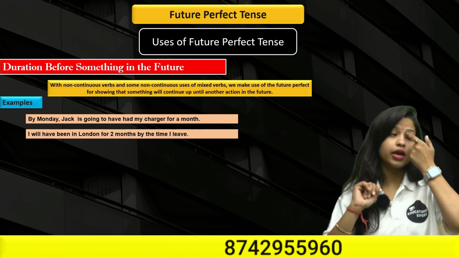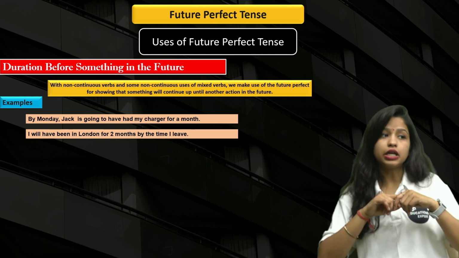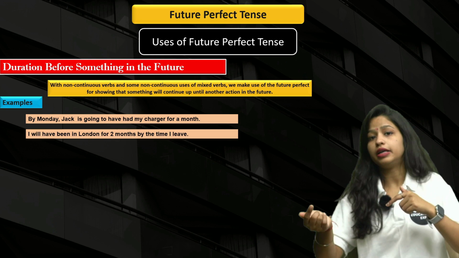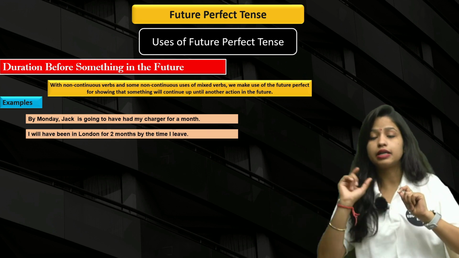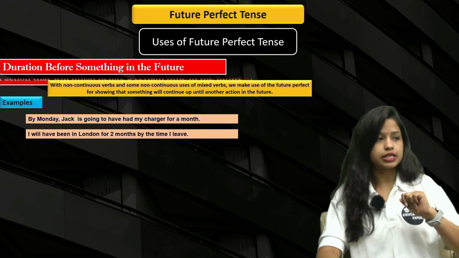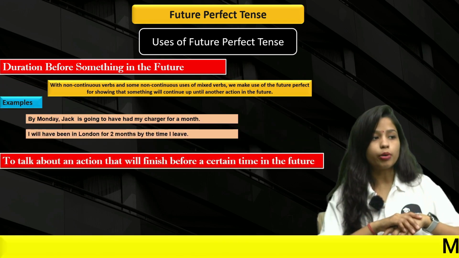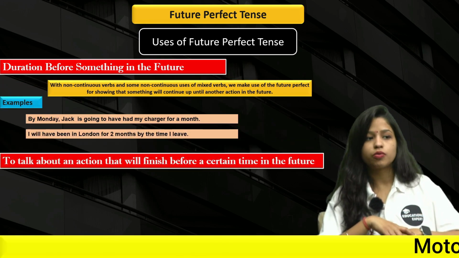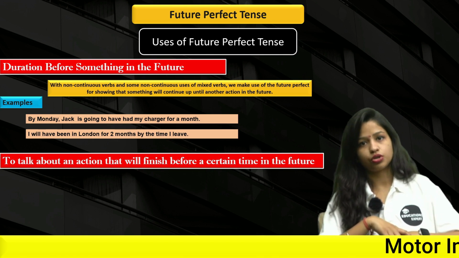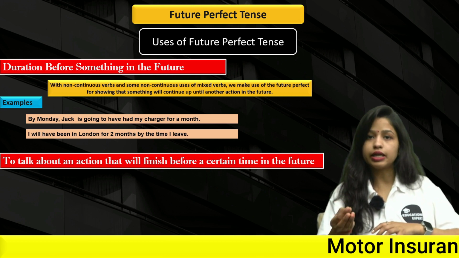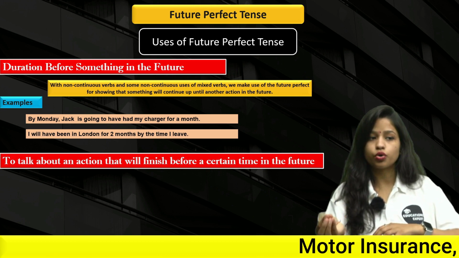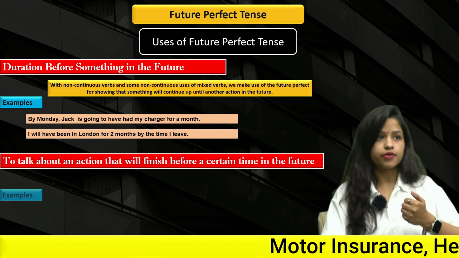Clear? Next up we have: I will have been in London for 2 months by the time I leave. By the time I leave. That means this shows the duration until another action in the future, right? Next up we have to talk about an action that will finish before a certain time in the future, right? So if an action is going to finish before a specific time that is given in the future, at that time we can use the future perfect.